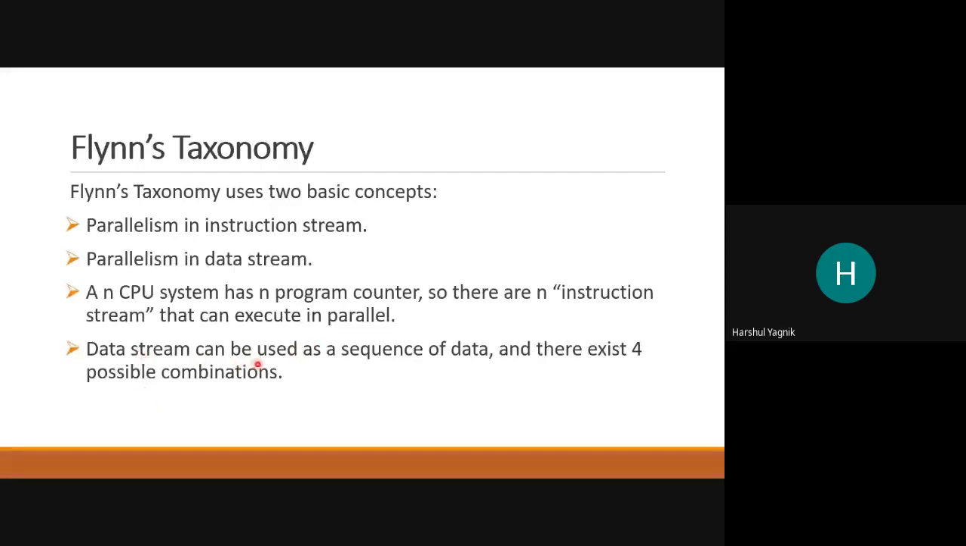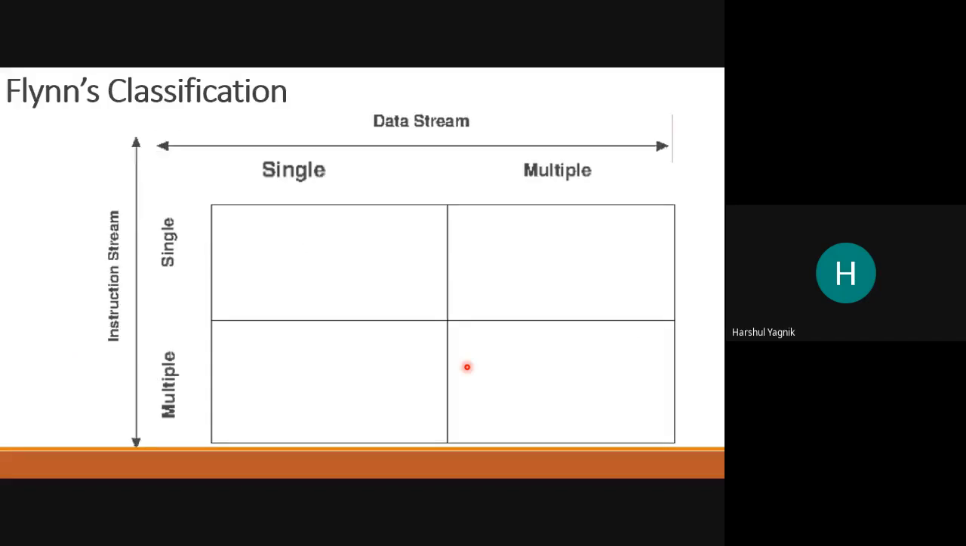Then data stream can be used as a sequence of data, meaning the operands which are read or stored in the data memory, depending on how many data buses we can use, and it is possible that one CPU is able to communicate with multiple data memories. That is also possible, but sequencing has to be maintained. So with this data stream and instruction stream, four basic possible classifications are there.